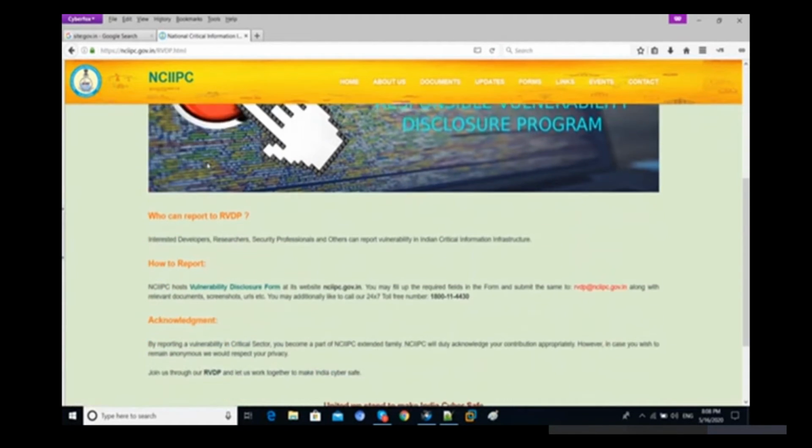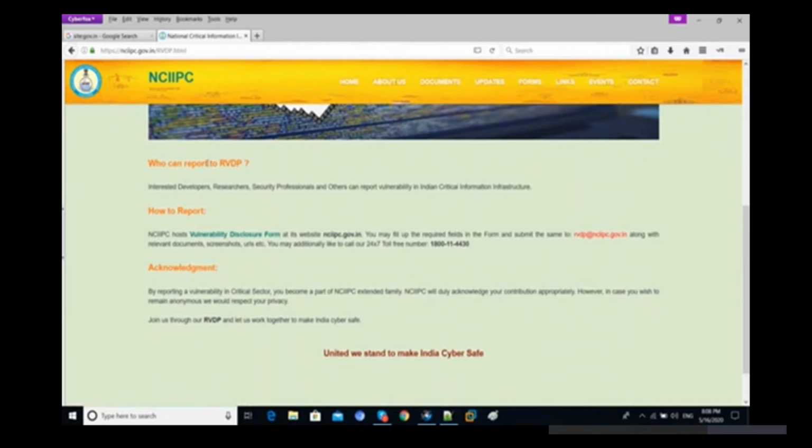I will tell you how you have to report it, because for other websites we have different platforms like HackerOne, Bugcrowd, Synack. So there are lots of platforms for other bug bounty websites, but for government websites we have only this one. If you want to report on an Indian government website, then you have to find the bugs on Indian government websites, and then you can directly report it on this one.